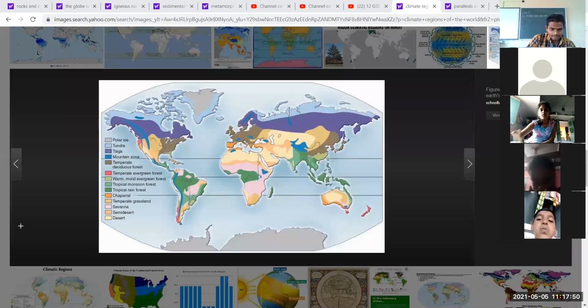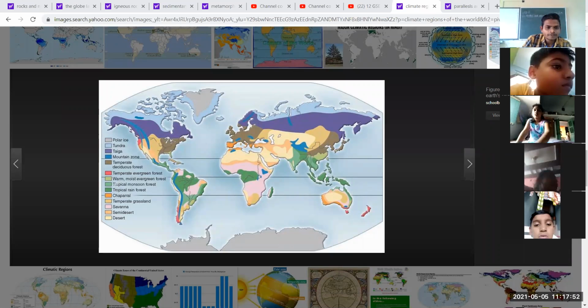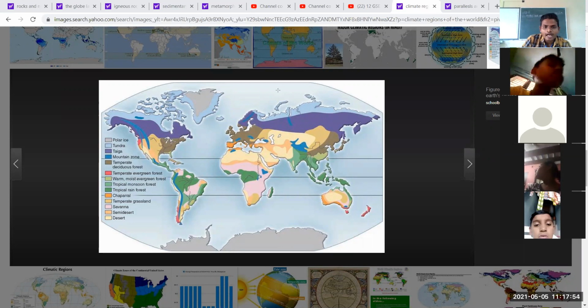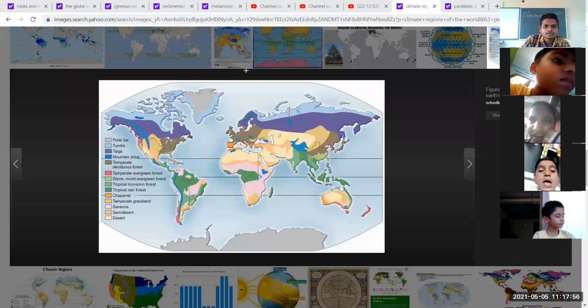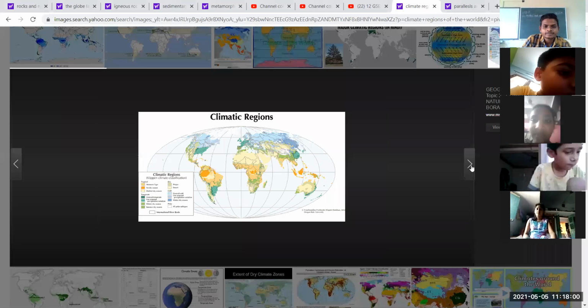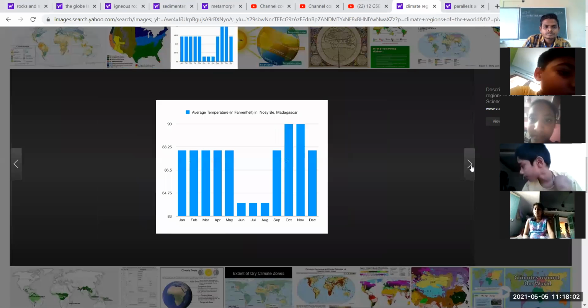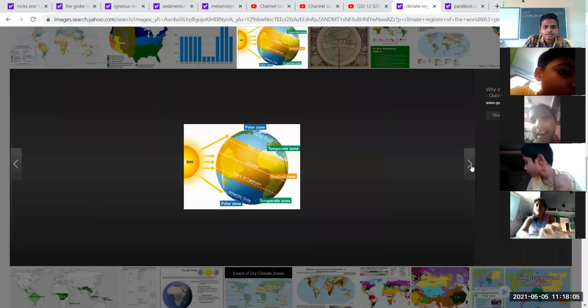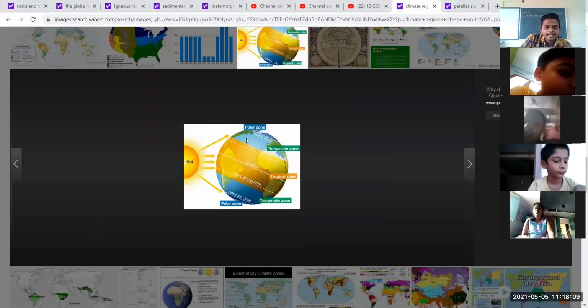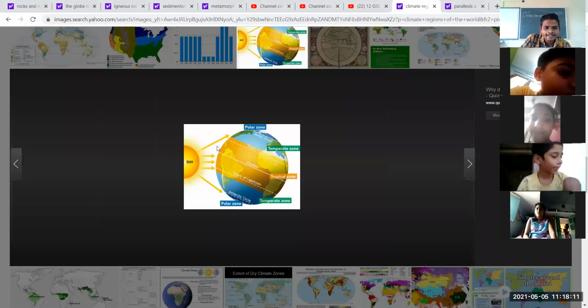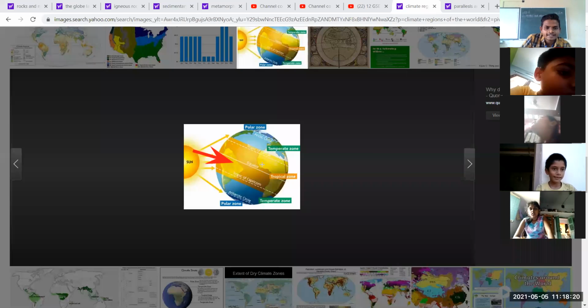Sea level. First topic that we have. I am going to show another picture. Average temperature. In this, you can clearly see the sun rays that directly fall on these areas.